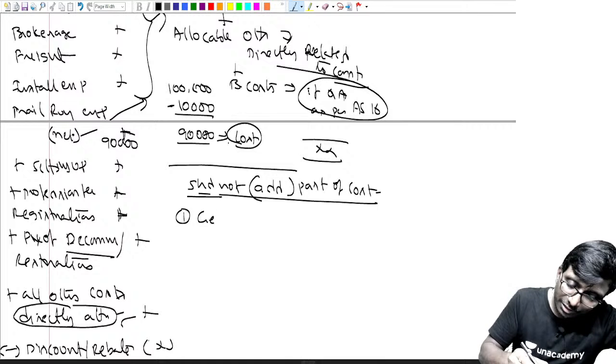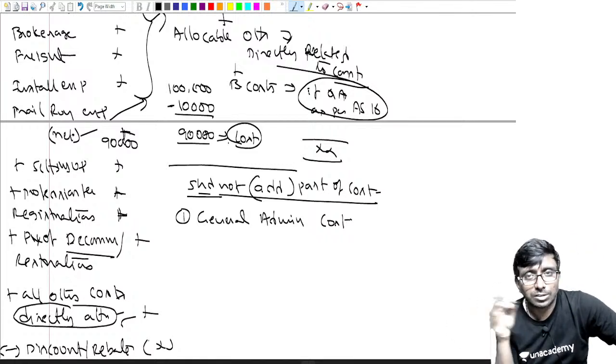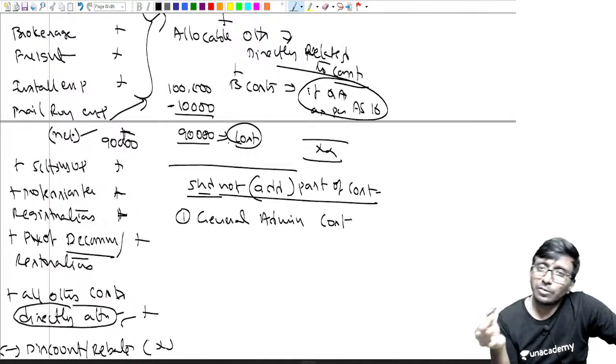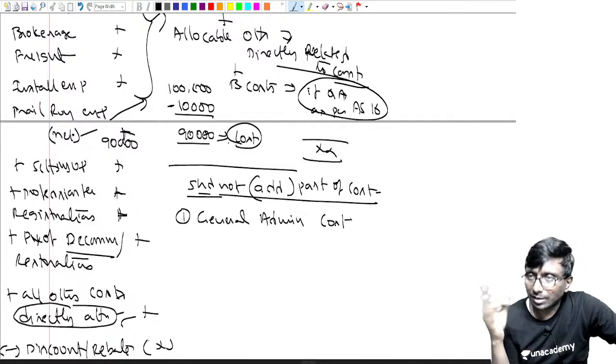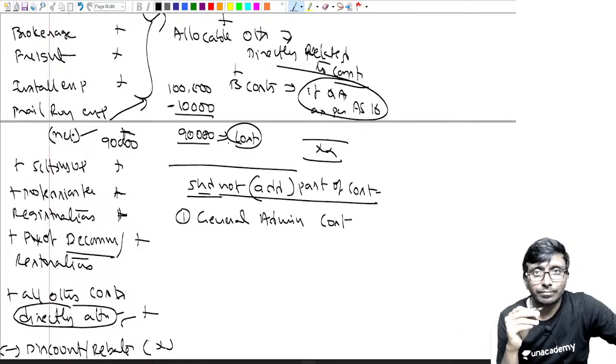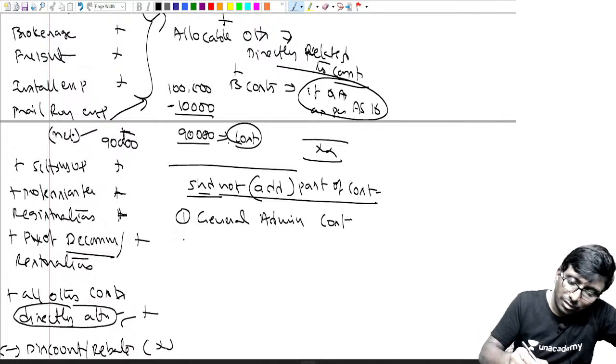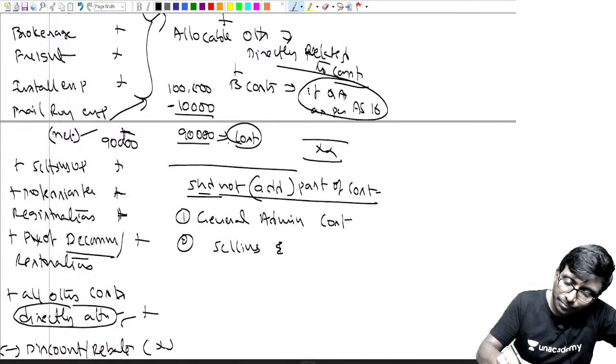One is general administration cost. General administration means what? You have an office boy, one reception, some maintenance people. These people will be there whether I construct a new building or not, whether I purchase a machine or not. Then why should I add it? I don't need to add. Next, any selling and distribution cost.